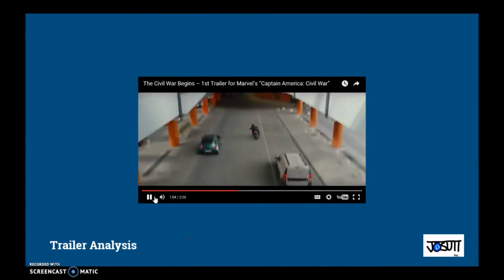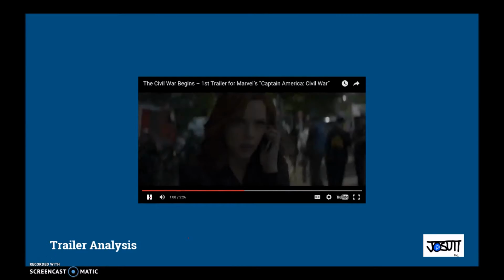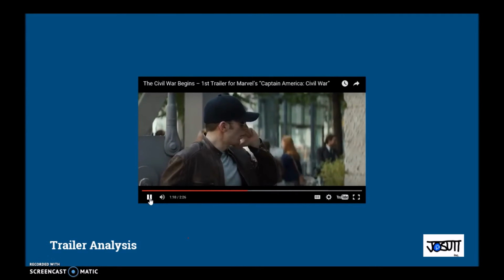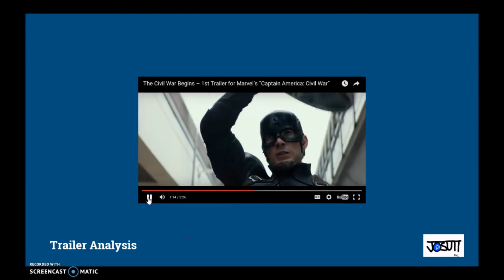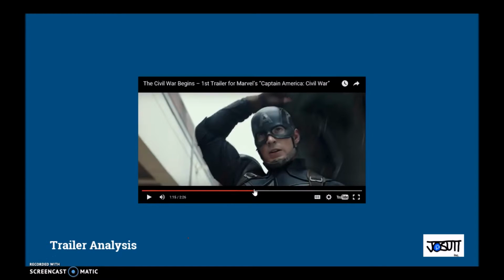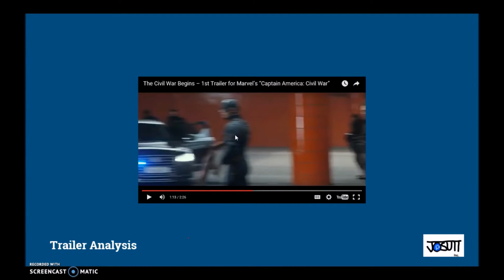Then we see Bucky being chased, and what looks to be will also come up later. Then we see Captain America in disguise, probably on the run from the government. And then this tunnel again. Now, as far as I could tell right here, he has no A on his shoulder like he usually does. So maybe he left the Avengers. I'm not too sure what happened there, but this probably has to do with the fact that he doesn't want to be part of the Avengers anymore.